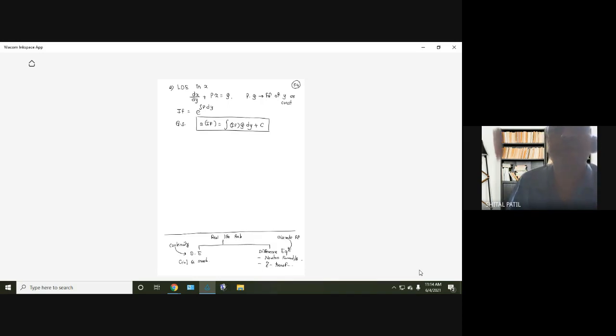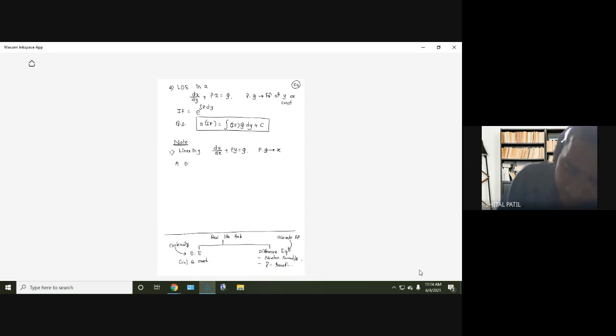Clear how to solve the differential equation, but one problem remains: how to understand whether the given differential equation is linear in x or linear in y. Okay, we'll try to understand that. So note, linear in y. What is linear in y? dy by dx plus Py equal to Q. What about P and Q? They are functions of x.